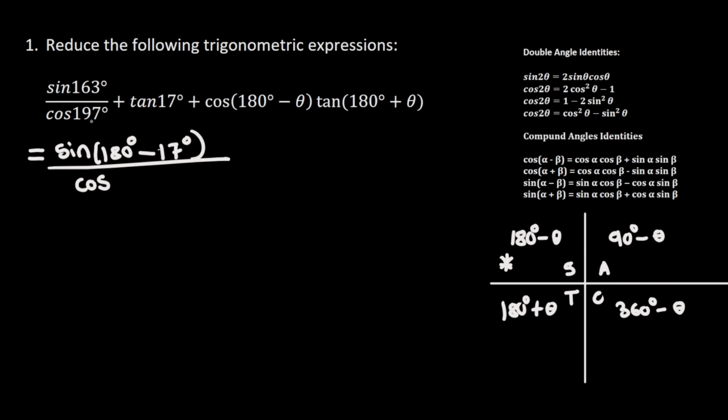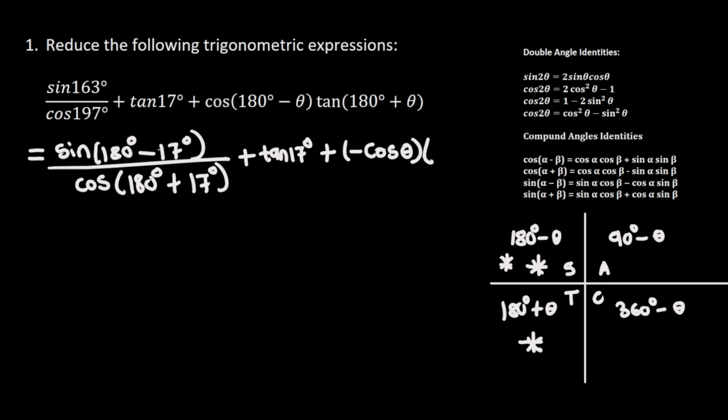that 197 degrees is found here in the third quadrant. So this is going to be 180 degrees plus 17 degrees, plus tan of 17 degrees, plus, and then we have cos of 180 degrees minus theta, which is here in the second quadrant, and cos in the second quadrant is negative. So here I'm going to have negative cos theta times tan of 180 plus theta, which is found here in the third quadrant,